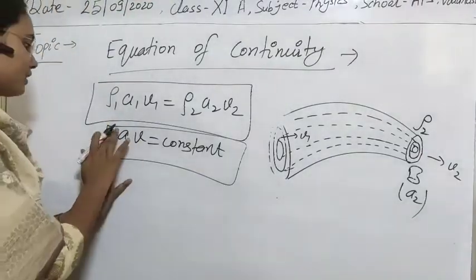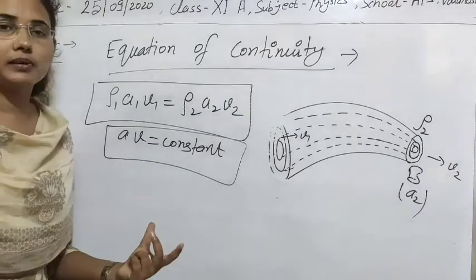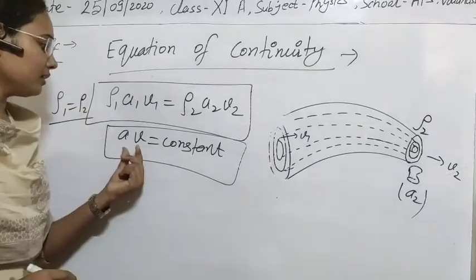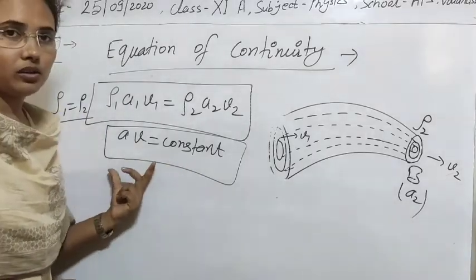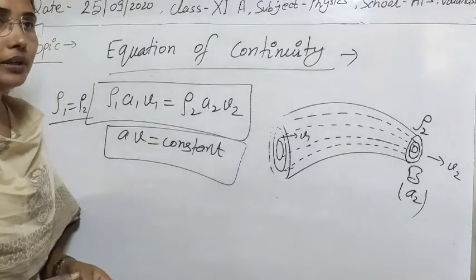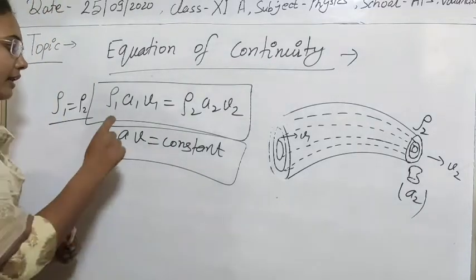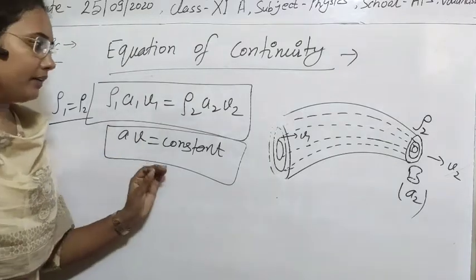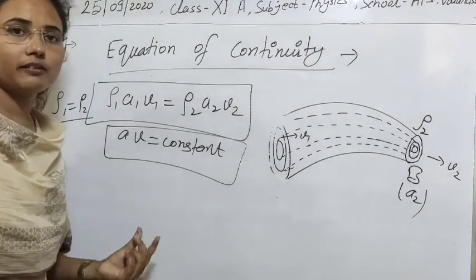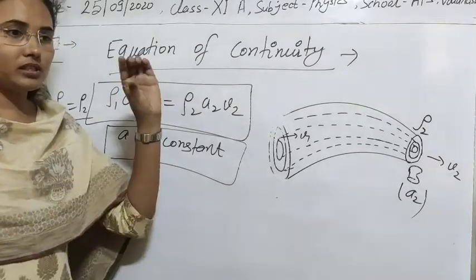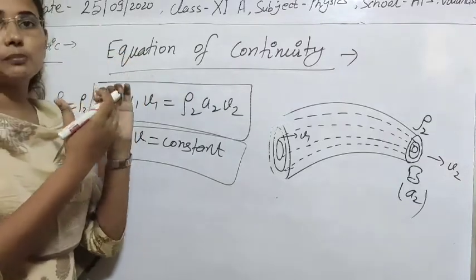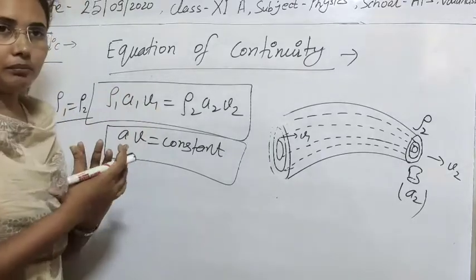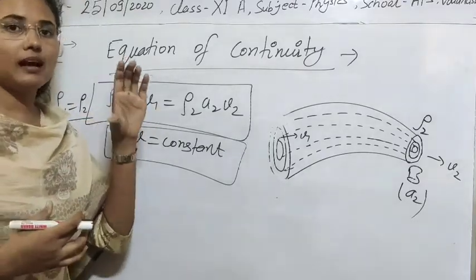As we have supposed an incompressible liquid, meaning the densities are the same at both points, then A v will be constant, and this is also known as a form of the equation of continuity. It means that if the area of the tube is larger, then the velocity of the fluid will be smaller, and if the area of the tube is smaller, then the velocity will be greater. In a smaller pipe, the liquid will flow faster than in a pipe with a larger area.